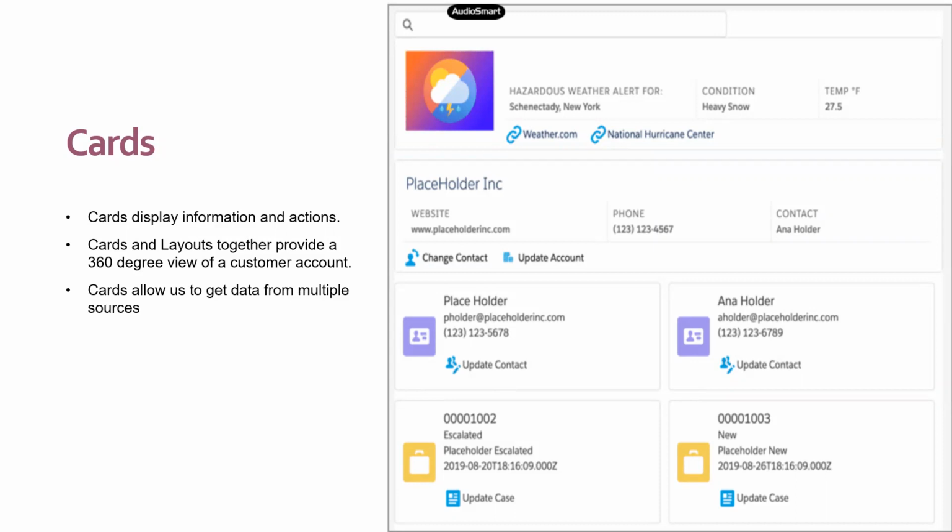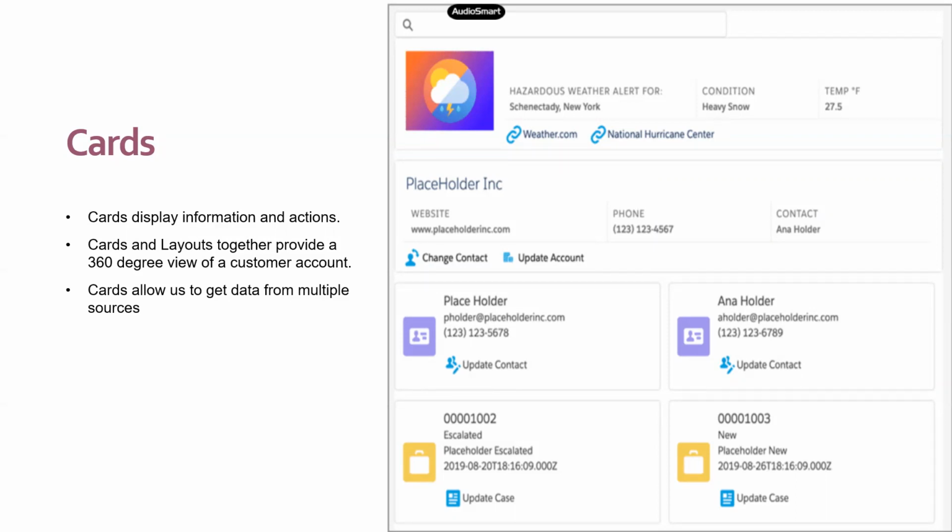This customer care agent should not be going here and there in your entire Salesforce org, which confuses him a lot. Although Salesforce provided you apps, tabs and everything, it is still going to be confusing for a new guy, right? So that's when cards come into the picture.